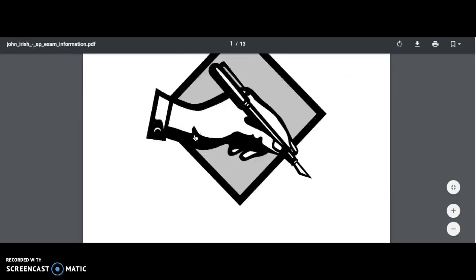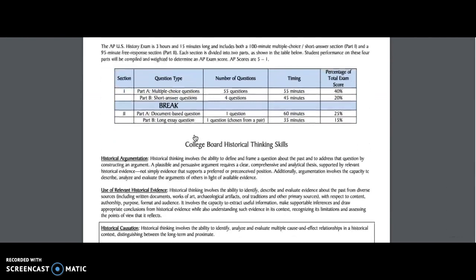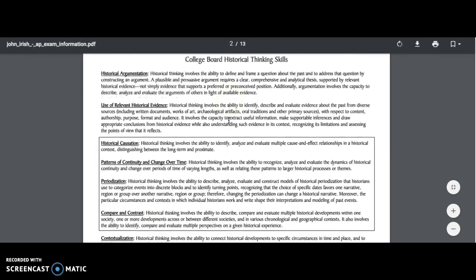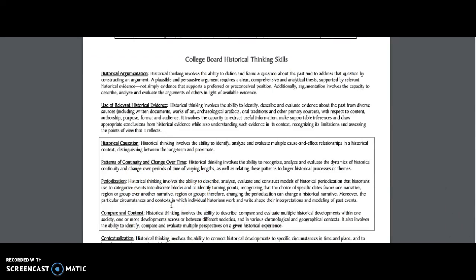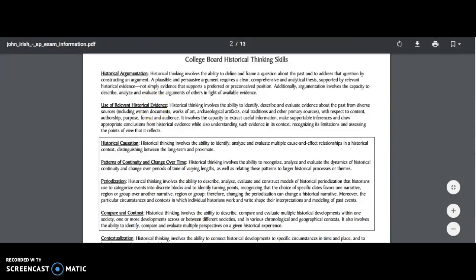As well as, I gave you some tips. So this is from another teacher, and they give some tips on the format of the exam, what is meant by causation, compare and contrast, and like I said, periodization is no longer a historical thinking skill. So I want you to understand, when you're presented with the prompt, are they asking for causation? Are they asking for change and continuity? Are they asking for compare and contrast? Because that really determines how you are going to write your piece of writing.